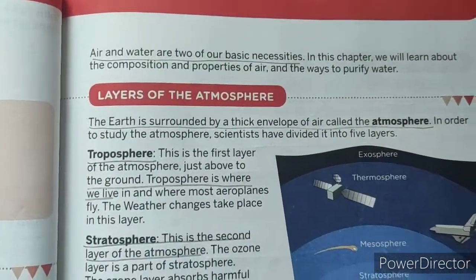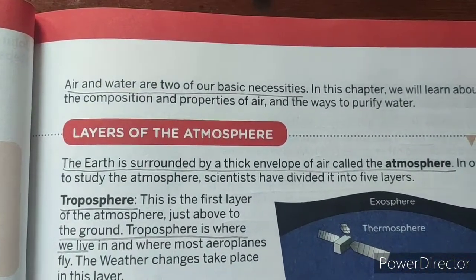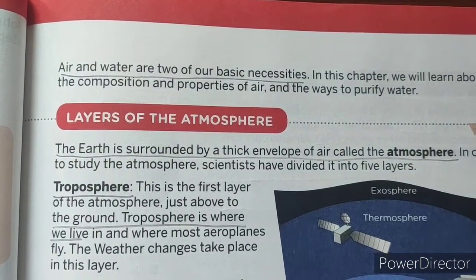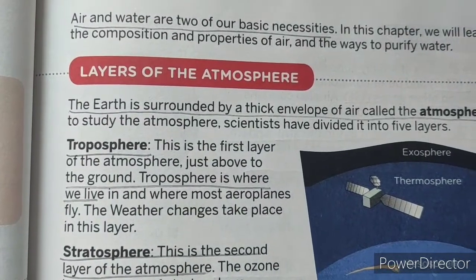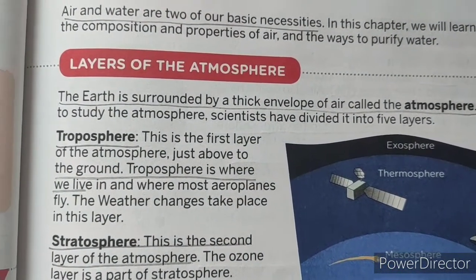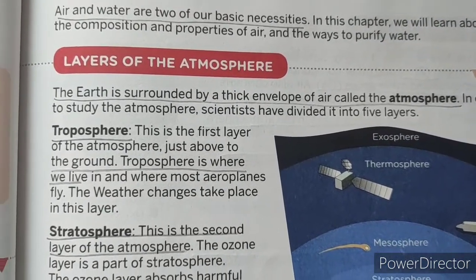Next we are going to see the important points in the lesson. Air and water are the two basic necessities. You all know all living organisms require air and water. Next we are going to see the atmosphere and the layers of the atmosphere. Earth is surrounded by a thick envelope of air called the atmosphere.